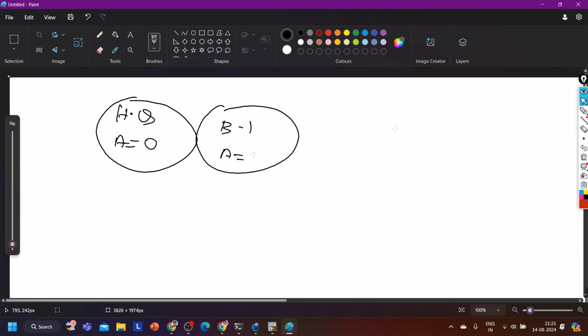Branch 1, area 1. What is the benefit of using area 1 in branch 1? Why not area 0? To reduce the database, right? If there are lots of routers in a single area, in area 0, then all routers are going to maintain the full database, right? Full topology information. All routers are going to store full information of topology, right? So that's why here I have defined a different area in branch office 1.